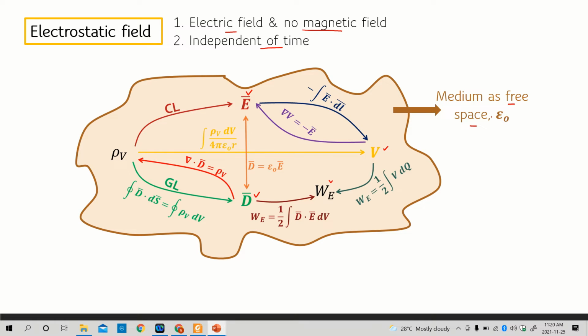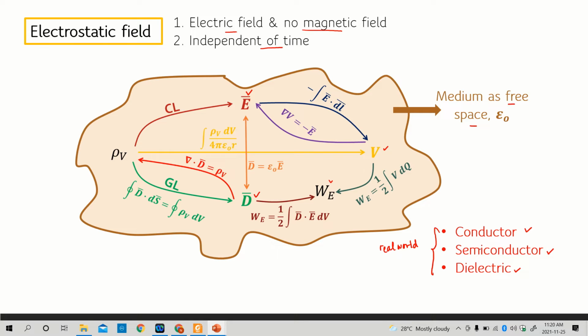However, in the real world, the medium is not always free space. The medium can be defined as conductor, semiconductor, and dielectric. This is what happens in the real world. So in this chapter, we will look at how the electrostatic field behaves in different media.